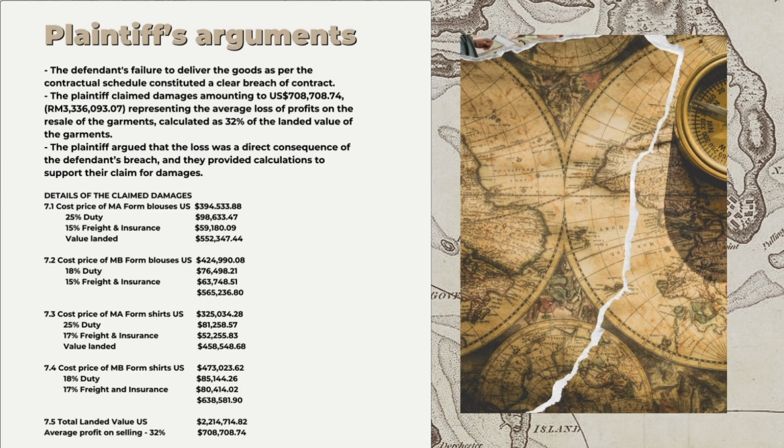As you can see, these are the details of the claimed damages, which is the total landed value US 2,214,714.82, and after the average profit on selling, which we cut to 32%, the total decreased to 708,708.74 USD.